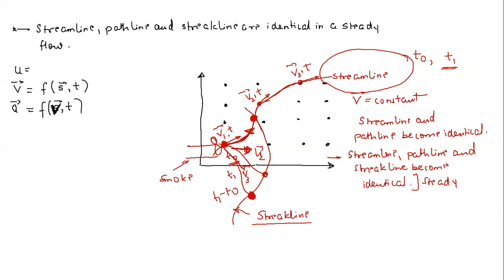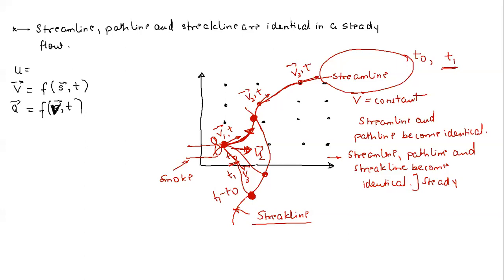Just I am going to mention a very important point here. Just remember, in some lecture videos or in some books, I have found that some of the authors directly mention that a streamline is the line which is traced by a fluid particle in a steady flow. But as far as my opinion is concerned, this is not true. You can plot a streamline in an unsteady flow also.